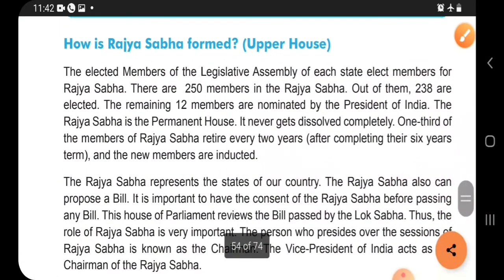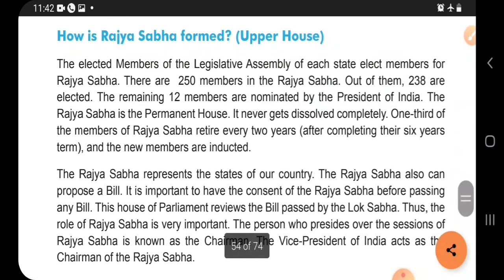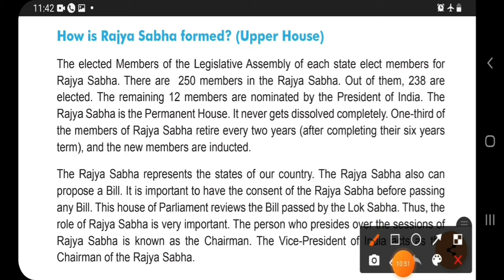Now the next one: how is Rajya Sabha formed? The elected members of the legislative assembly of each state elect the members for the Rajya Sabha.